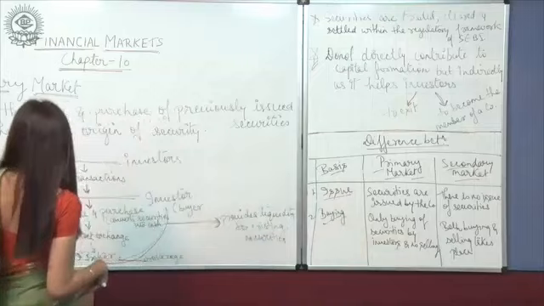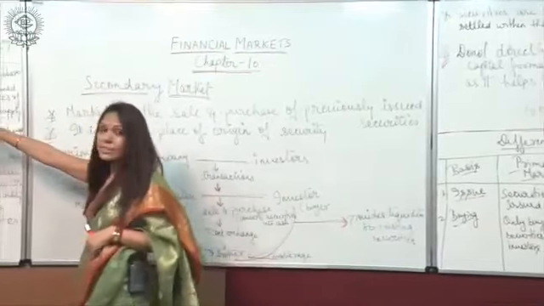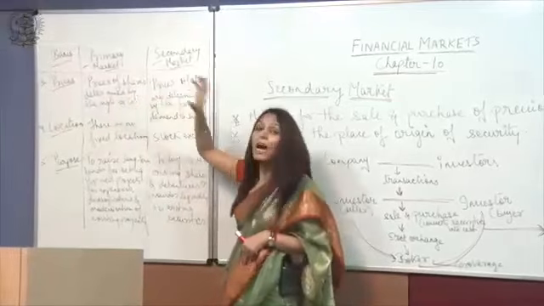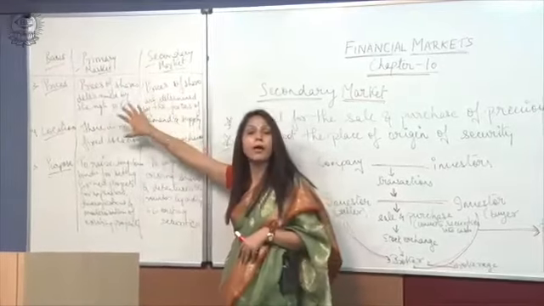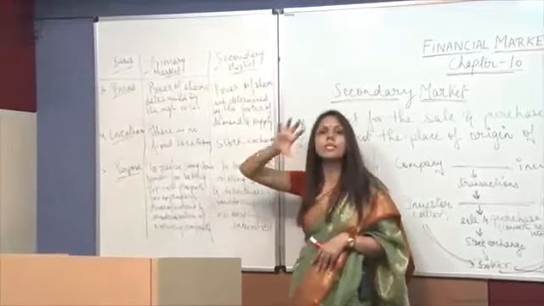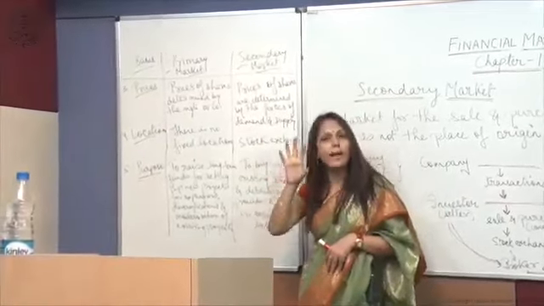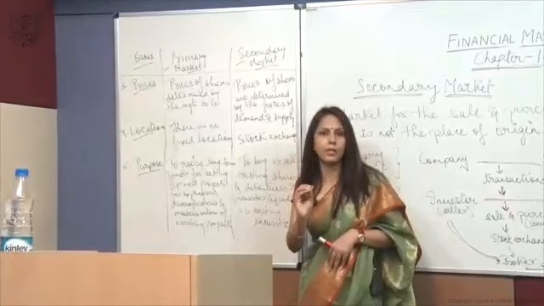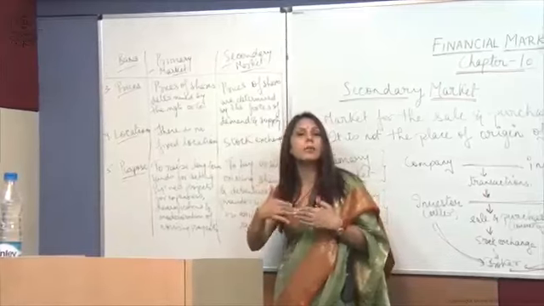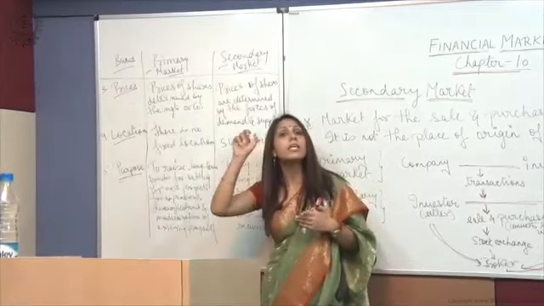The third point is prices, how prices are determined in the primary market and the secondary market. In the primary market, the prices are determined by the management or the company. Whereas in the secondary market, the prices are determined by the force of demand and supply.